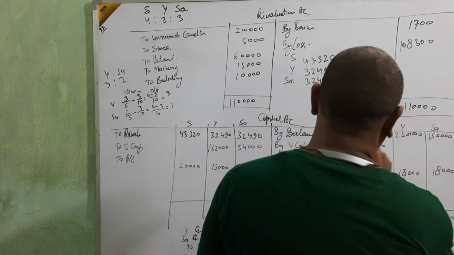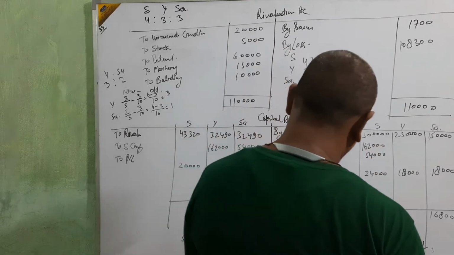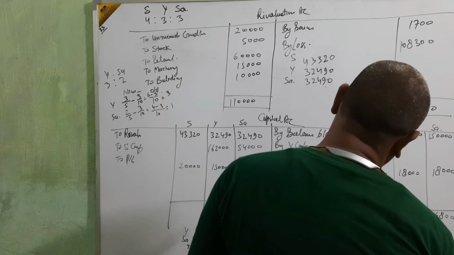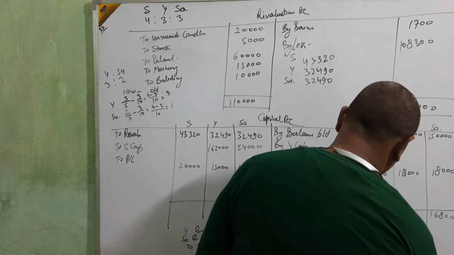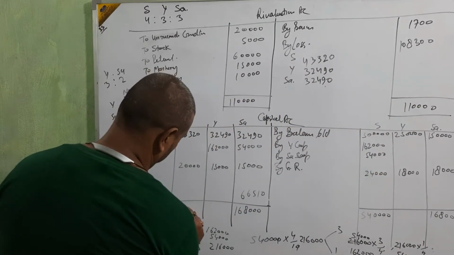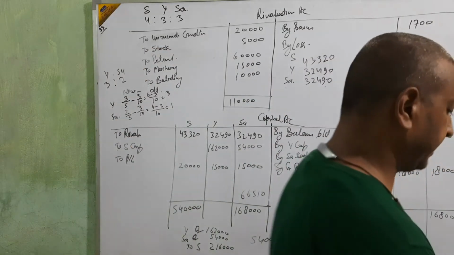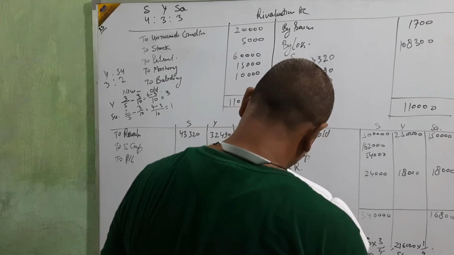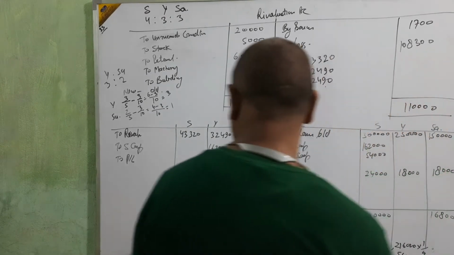Directly go for Samir now. 3 lakh and this 2 lakh, 5 lakh 16,000 and 24, 540. Here 540. Okay? 540 is there. Then take the difference. This total is 540.